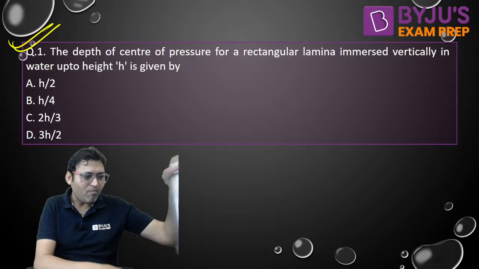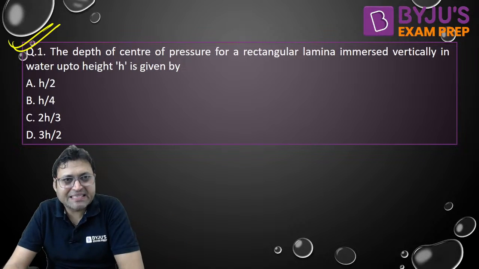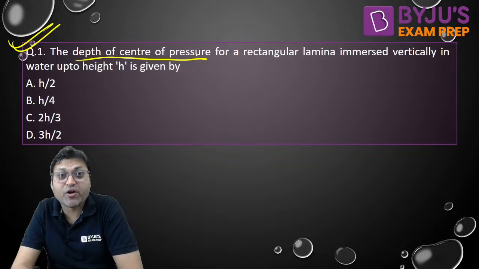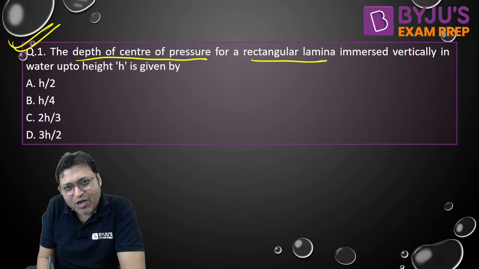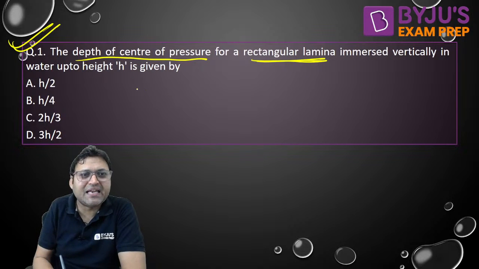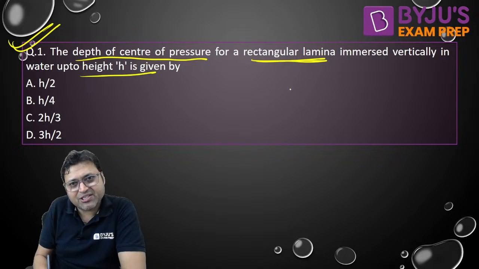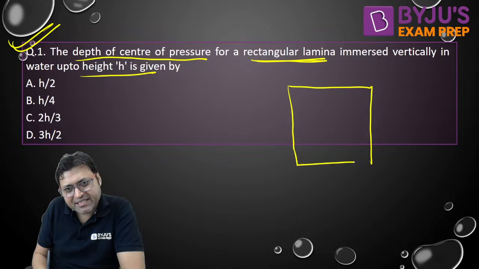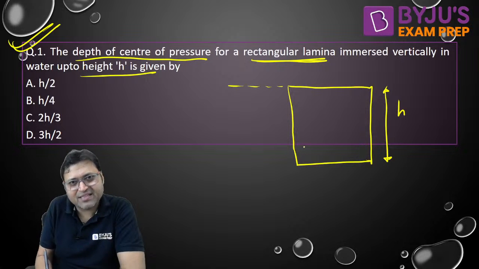The question says, the depth of center of pressure. There is a difference between depth of centroid of the plane surface and the depth of center of pressure. For a rectangular lamina immersed vertically in water up to a height h, there is a rectangular lamina which is immersed up to a height h in the liquid, like this. Let me call this to be B. What is the depth of center of pressure?